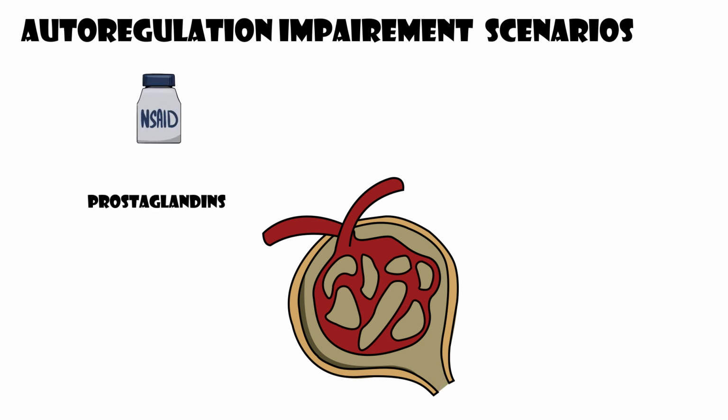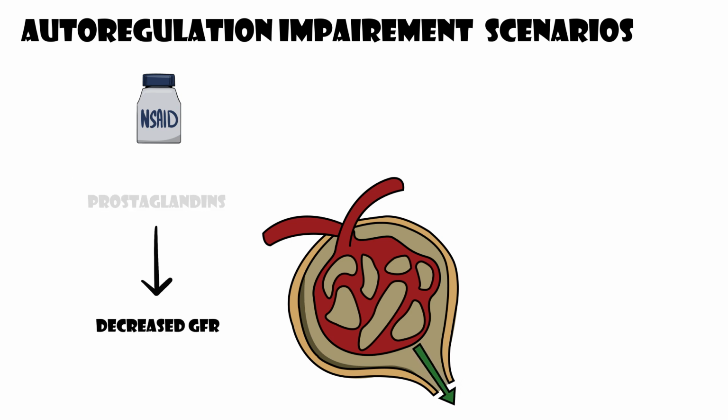NSAIDs inhibit prostaglandins. Ordinarily, prostaglandins are one of the mechanisms contributing to afferent arterial vasodilatation in low perfusion states, thereby opposing sympathetic vasoconstrictive stimuli. However, blocking prostaglandins during a low EABV state impairs vasodilatory properties of prostaglandins, resulting in glomerular capillary pressures dropping below normal values and decreased GFR.